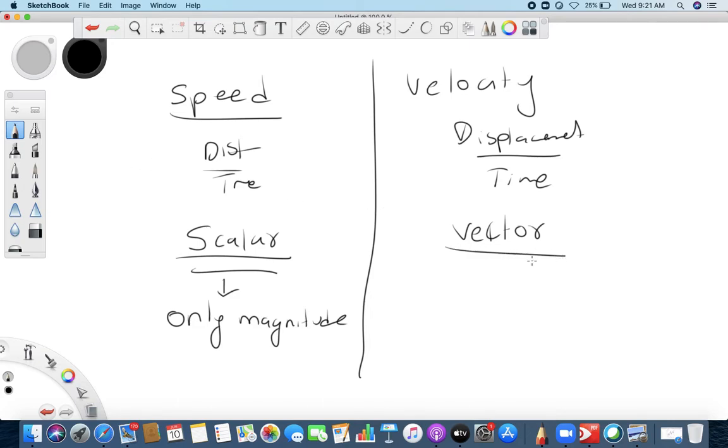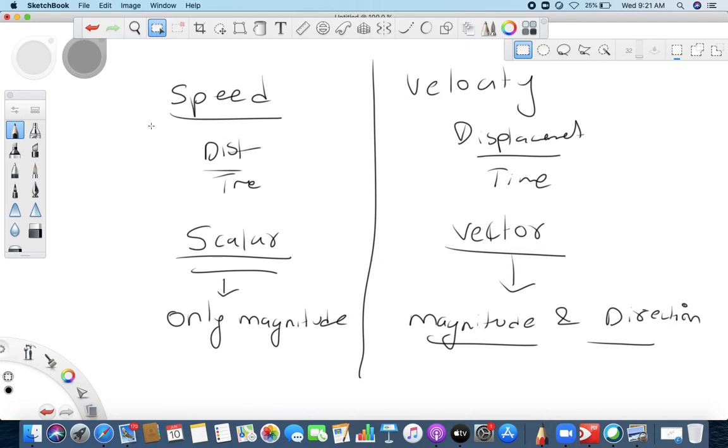And here when you have magnitude and direction both, we call it a vector quantity. Exactly. So scalar and vector, do you understand the difference between both of them? Scalar quantities require only magnitude, vector quantities require magnitude as well as direction. So the difference is quite easy if you understand.